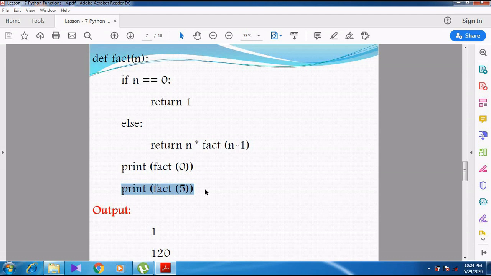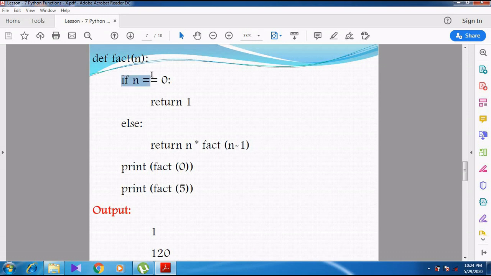So now what is the argument we are passing? We are passing the argument called 5. Now 5 is assigned to the parameter n. Now the n value becomes 5. Now again the function definition gets executed.